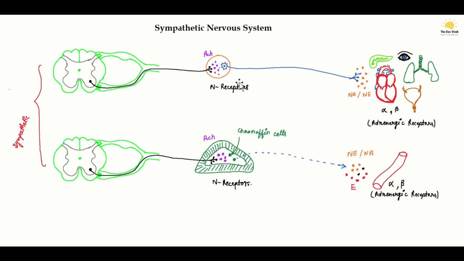Whereas in the sympathetic nervous system, the ganglion is present very far away from the effector organ and very close to the spinal cord. So that's the difference here.